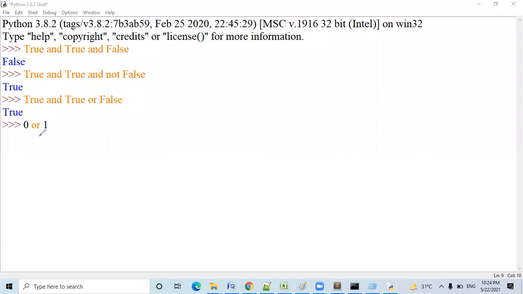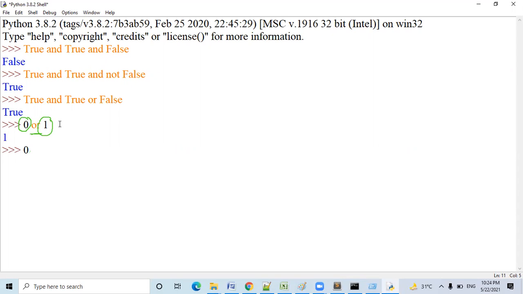If we talk about the OR operator, the OR operator checks the first condition. Whether it's true or false doesn't matter for OR. It will definitely check the second condition also. The second condition will always be checked. So the second condition is 0, 1. It will print 1, no problem.